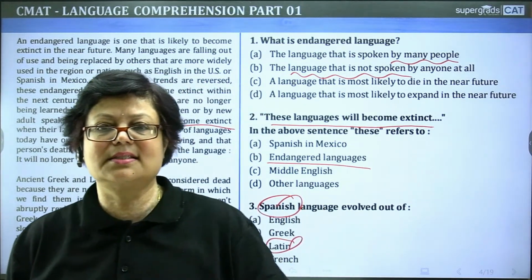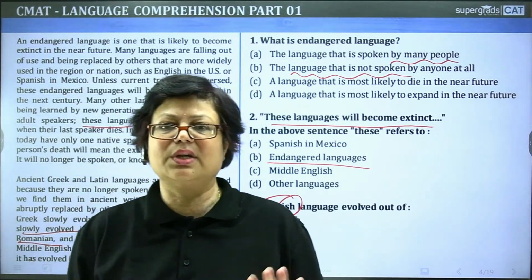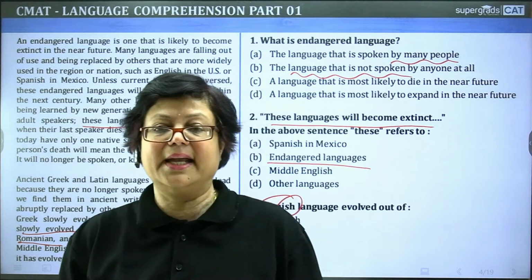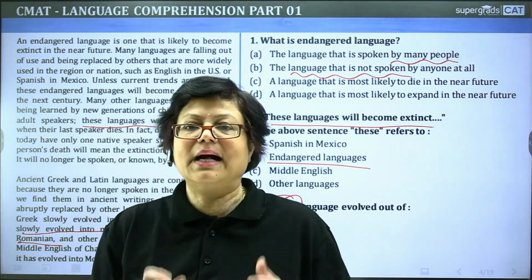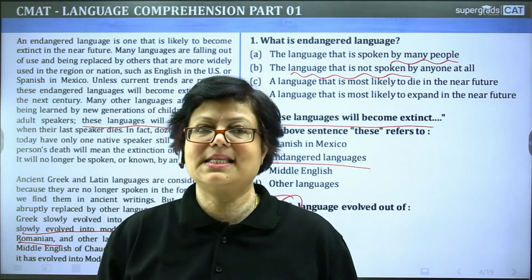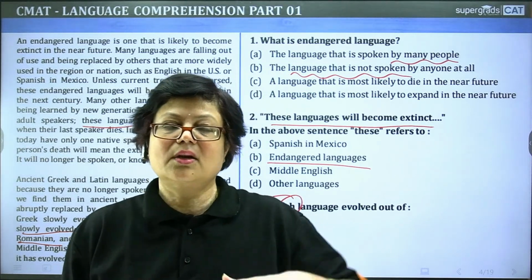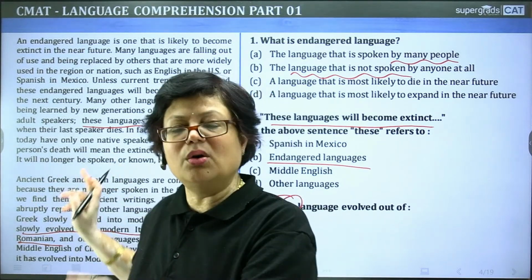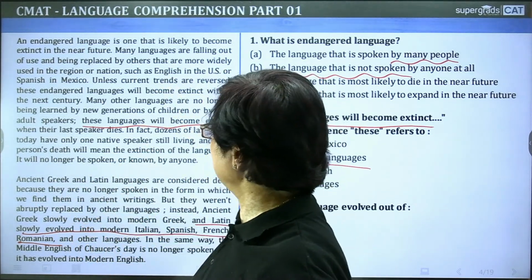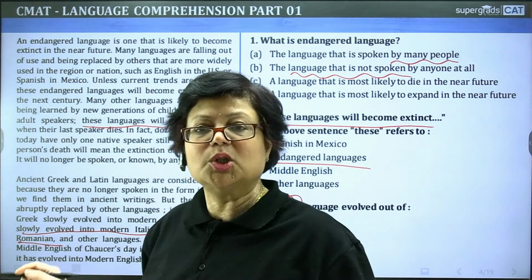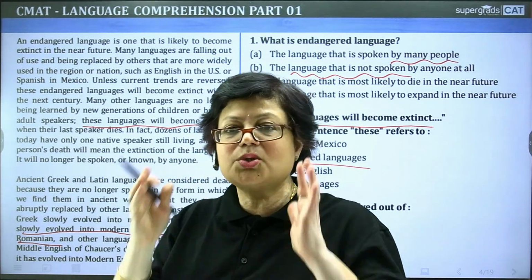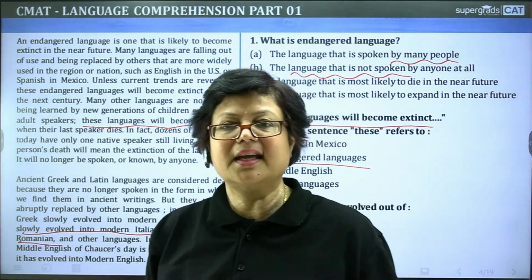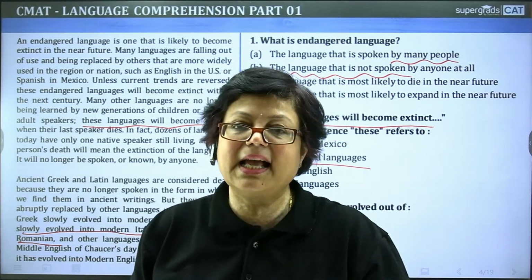Now there are students who first like to read the questions. There are some students who first like to read the passage. My suggestion is to read the passage and then slowly go to the questions. Since you have read, you know what you have read, you have underlined important words and phrases, so you can think about what probable questions could be made.